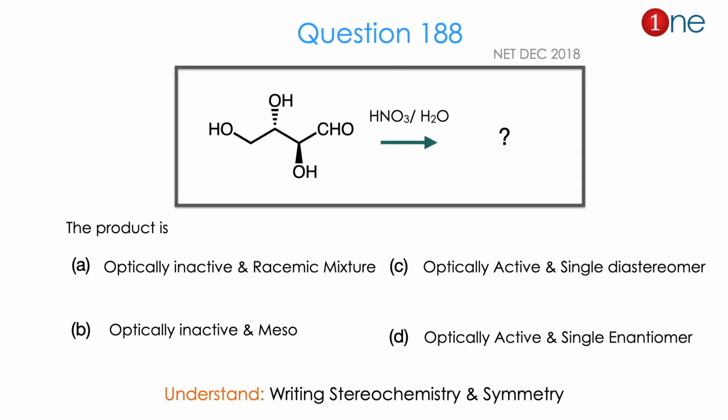Let us look at the next question. The starting material is a linear chain with alcoholic groups and an aldehyde. You are oxidizing with nitric acid and water. It is like a glucose kind of architecture. They are asking what the product really is.